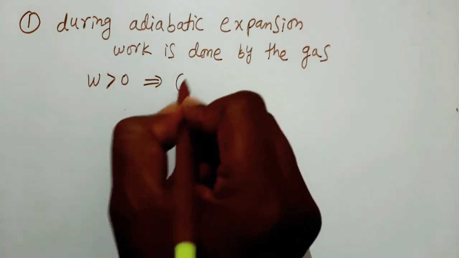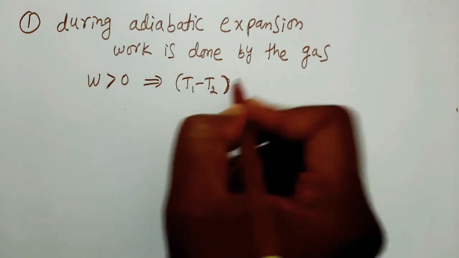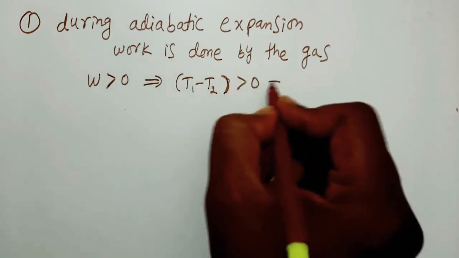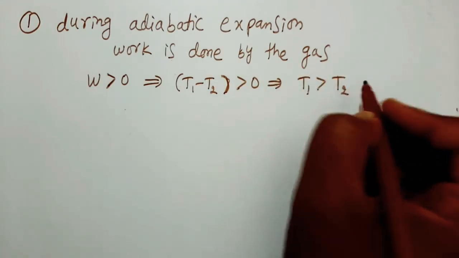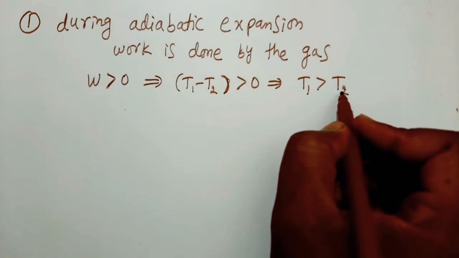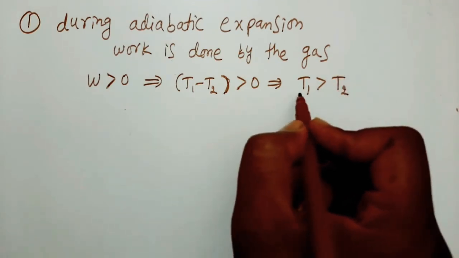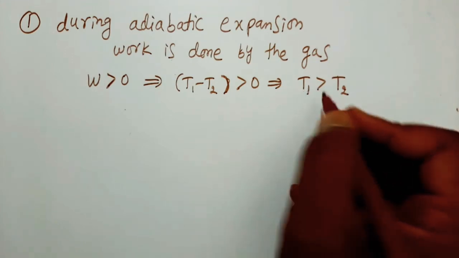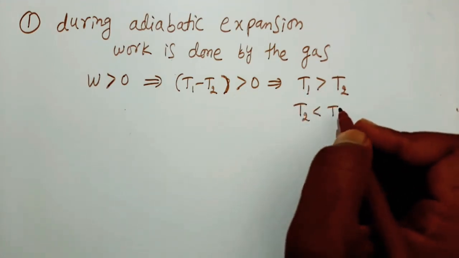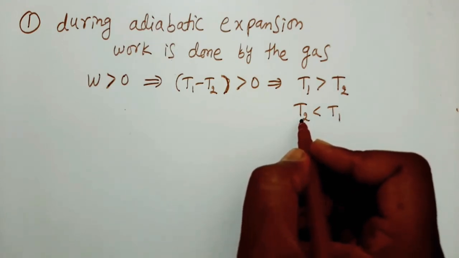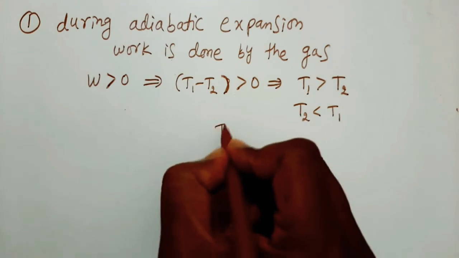Here T1 minus T2 is greater than 0. So from this we can write T1 is greater than T2. So here the final temperature of the system is less than the initial temperature of the system. So that is T2 is less than T1. So here the system, that is the gas, cools down.